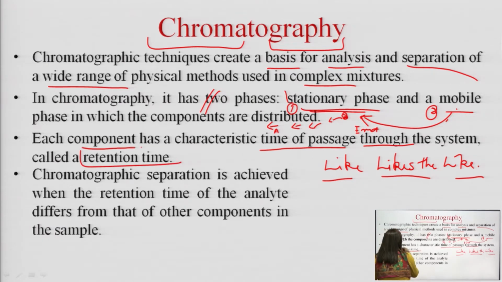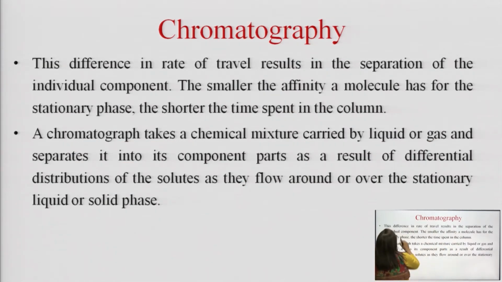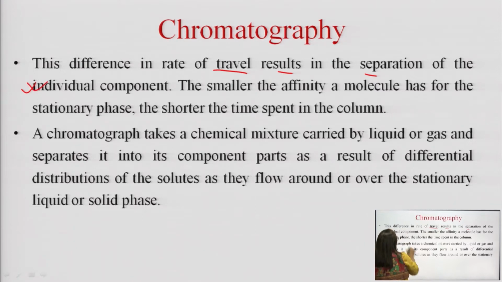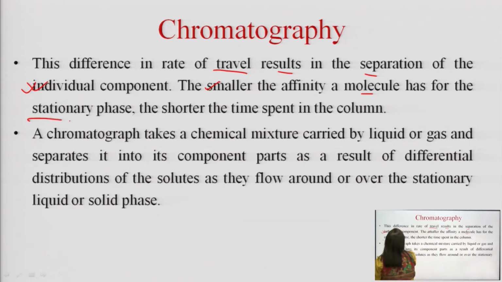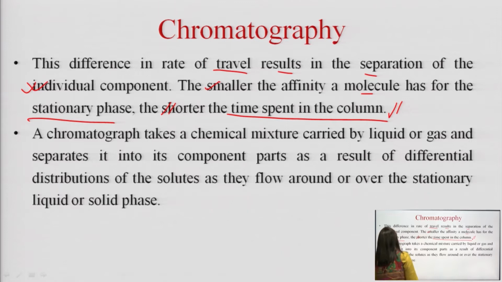Okay. Next, each component has a characteristic time of passage through the system, and this particular passage time is termed as retention time. Now, chromatographic technique is achieved when the retention time of the analyte differs from that of the other components in the sample. The difference in the rate of travel results in the separation of the individual component. Smaller the affinity of the molecule for the stationary phase, shorter the time spent in the column. This could also be substituted for the plates in case of planar TLC and paper chromatography.